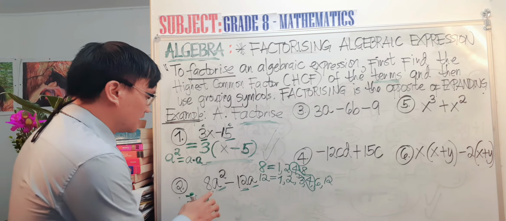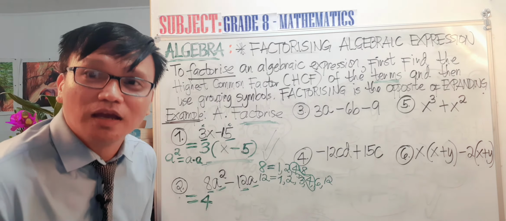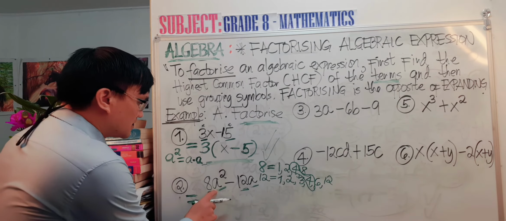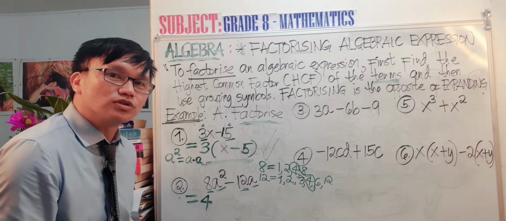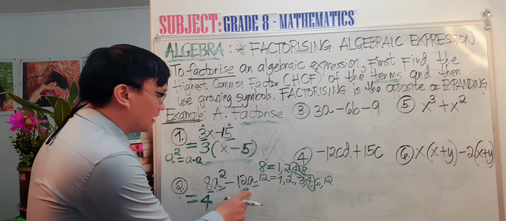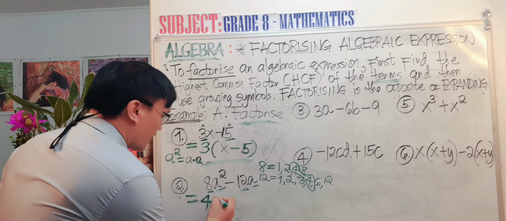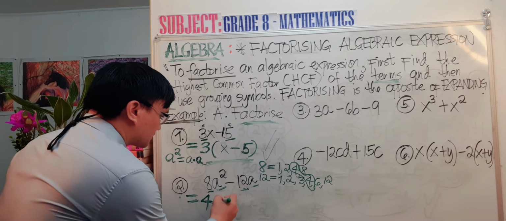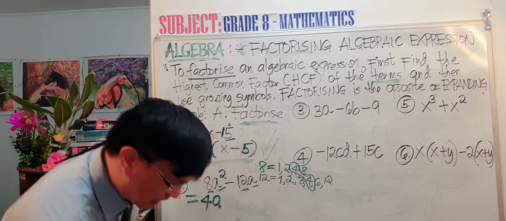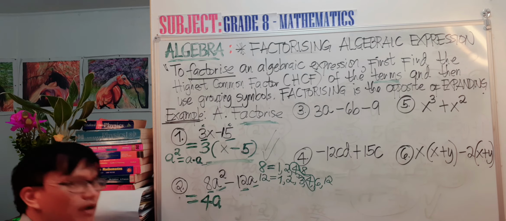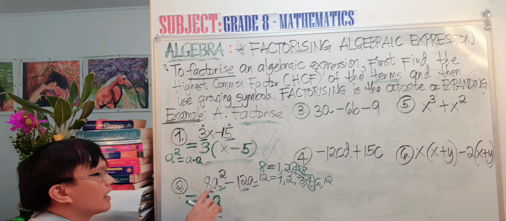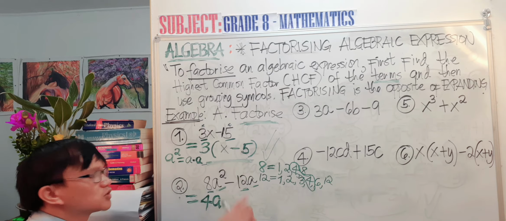What is next? We'll now come to the literal coefficient. So there are 2 a's in here and 1 a. Therefore, the highest common factor of a squared and a is a. So in other words, if in your exam it will be like this: what is the highest common factor of 8a squared and 12a?